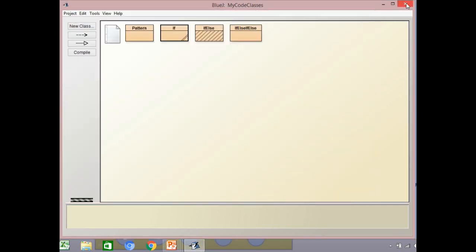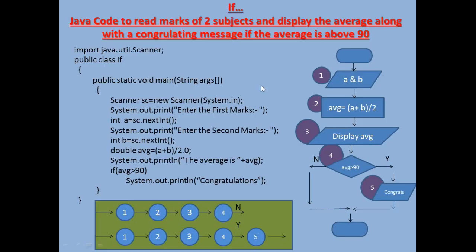Now in this, we have seen that if this condition is not satisfying, then what to do? Nothing is defined, so we are ending it here. So in those cases where it is clear what to do when the condition is satisfied, but it is not at all stated what should get printed or executed if the condition is not true.